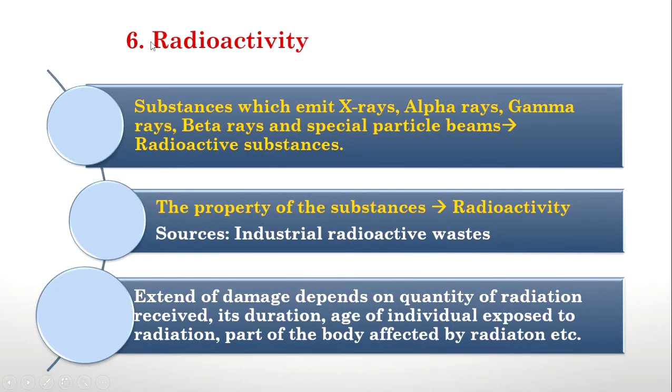And the sixth parameter is radioactivity. We have seen radioactivity in the last lecture. Radioactivity is due to the emission of X-rays, alpha rays, gamma rays, beta rays, and other particle beams by some elements like radium, thorium, etc., which produce these types of rays. Those rays are not good for human health. They may cause some diseases. They are even carcinogenic.